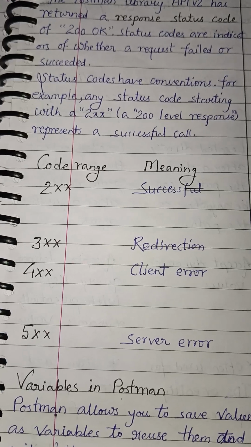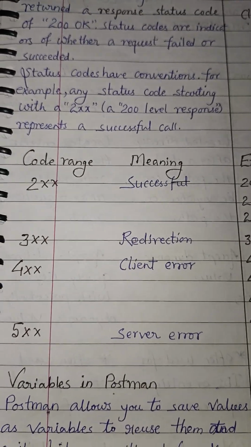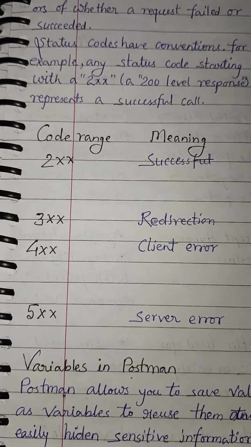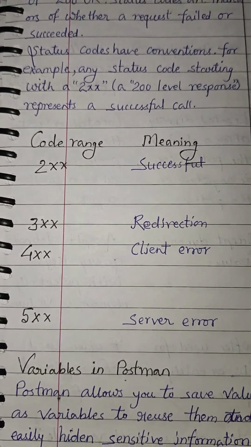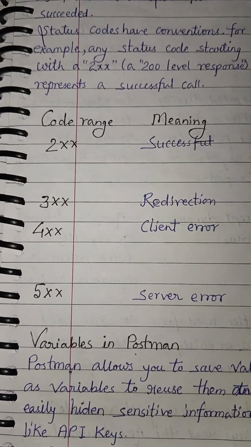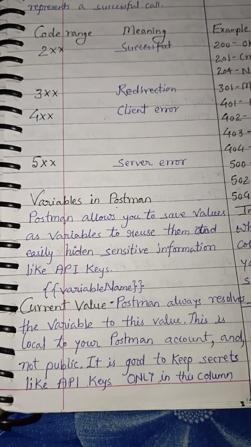Code range, meaning if it starts with 2 and then xx, it's successful. If it starts with 3xx, it's redirecting, if it starts with 4, it's a client error, and if it starts with 5, then it's a server error.